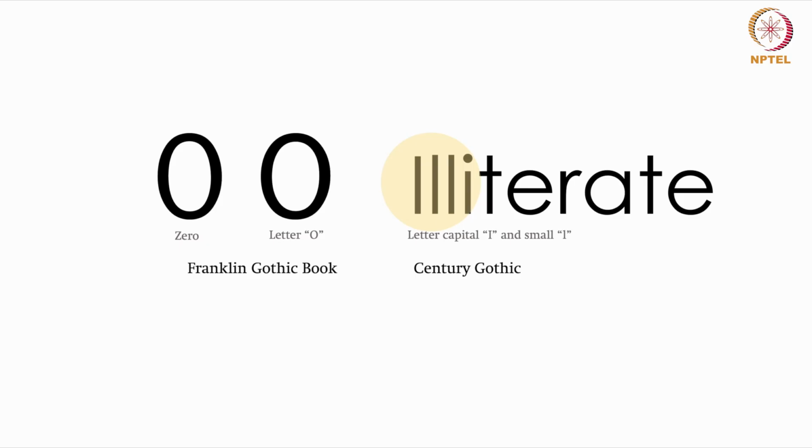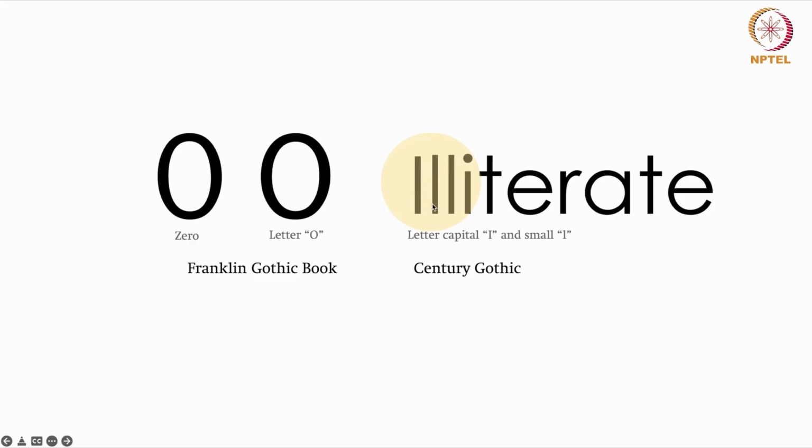Another thing is prevention of confusion. There are many fonts where it is very difficult to tell which letter has been used, right? If you look at these two examples, the first is Franklin Gothic Book, and if you look at the zero and the letter O, as a first time user you will not find much difference, and you will hardly notice that this is zero and this is O, right?